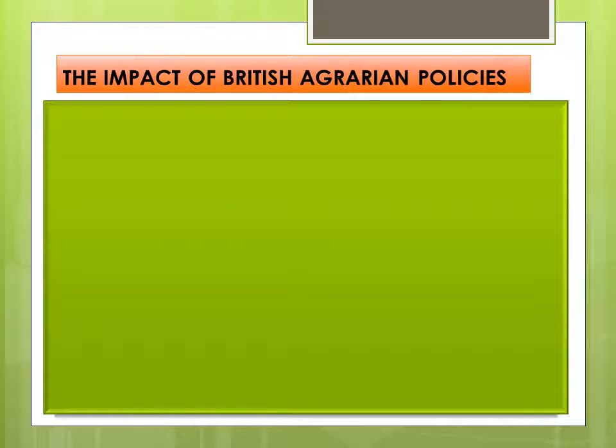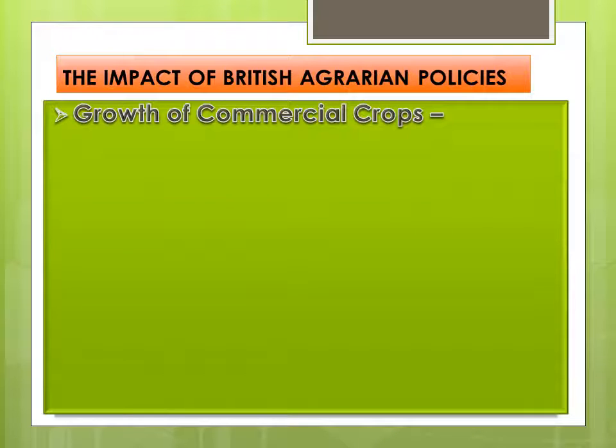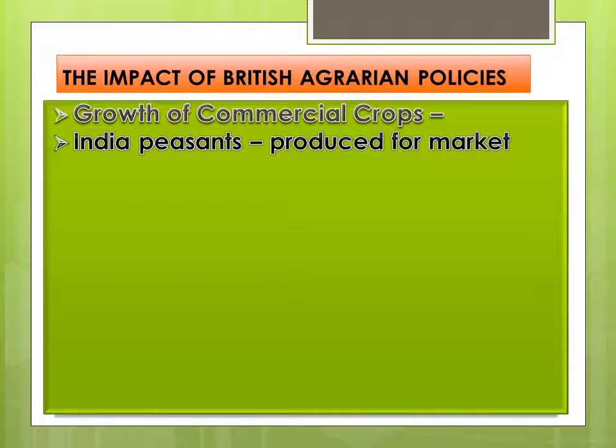Next is growing of commercial crops. Now the Indian peasants produced not only for themselves, but they produced for the market.